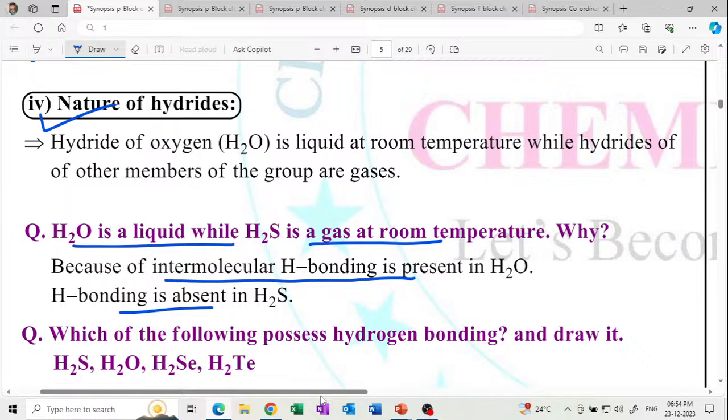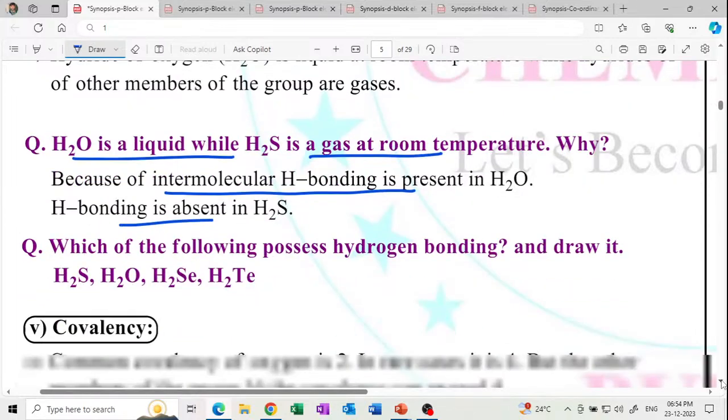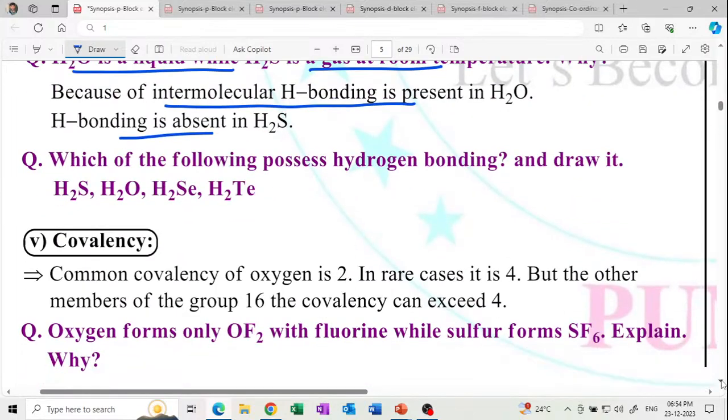Okay, now start the next question. Which of the following possesses the hydrogen bonding? So these are the questions. Which of the following possesses hydrogen bonding? So hydrogen bonding is present in water only. Water contains the hydrogen bond. Now start the next question. Which of the following? Okay, hydrogen bonding is present in the water.